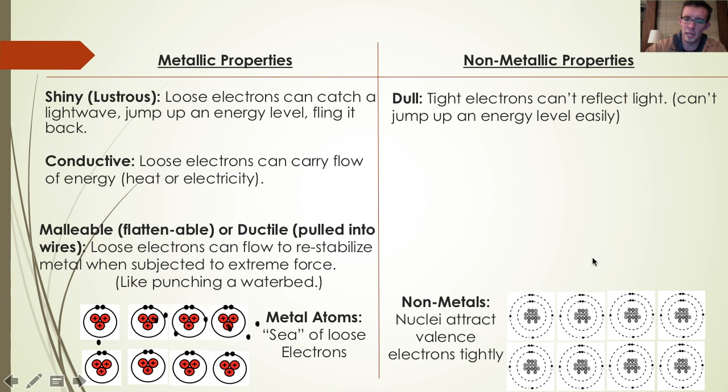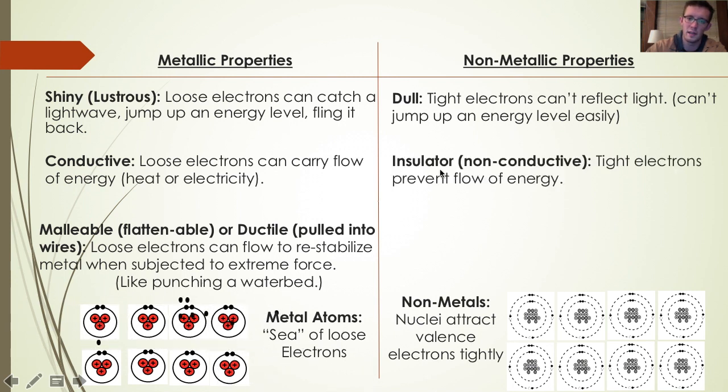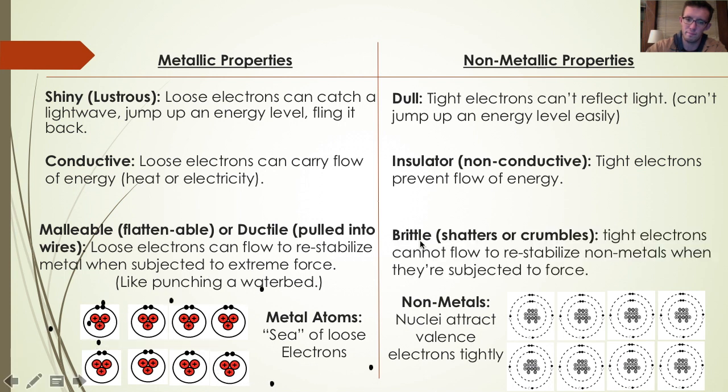Nonmetals, meanwhile, are the opposite. Because these electrons are tightly held close to the nucleus, they can't reflect light because they can't jump up energy levels when they're hit by light waves. Likewise, they aren't conductive, they are insulators because these tightly held electrons can't flow and facilitate the flow of energy. And last, nonmetals are brittle. That is, they tend to shatter or crumble apart because the tightly held electrons can't flow to restabilize a metal when it's subjected to force.